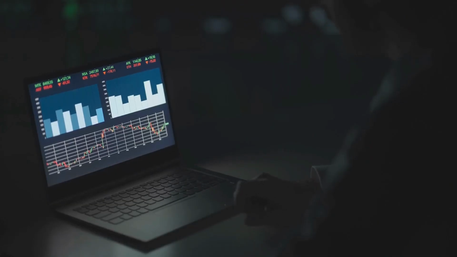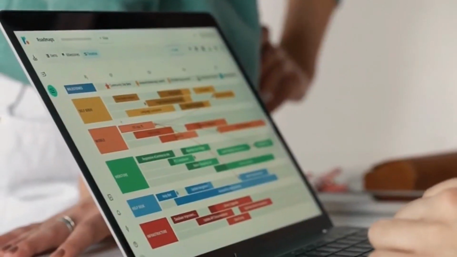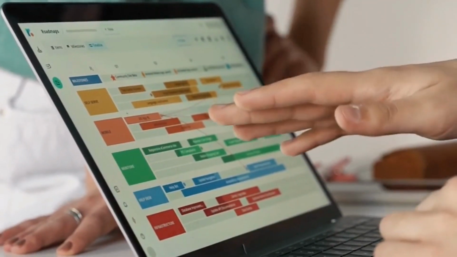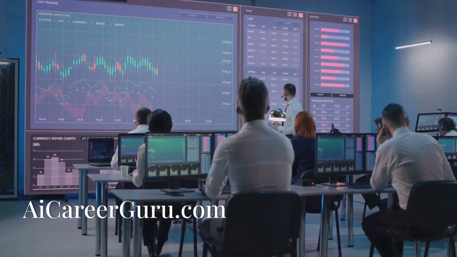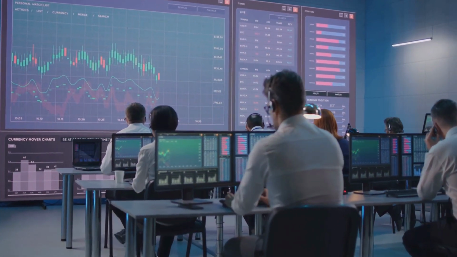The journey to becoming a data scientist is challenging but immensely rewarding. Follow this roadmap, leverage AI tools, and turn your passion for data into expertise. The future of data science awaits you.